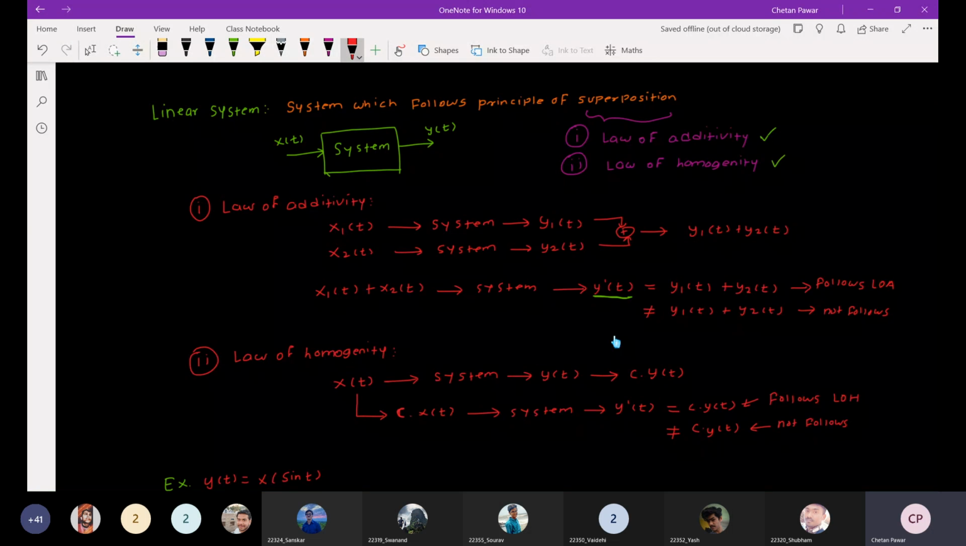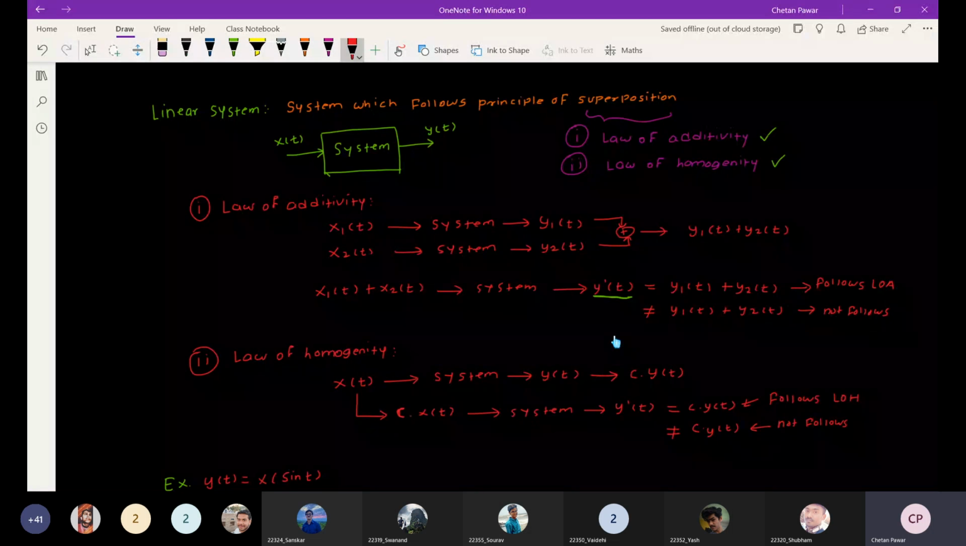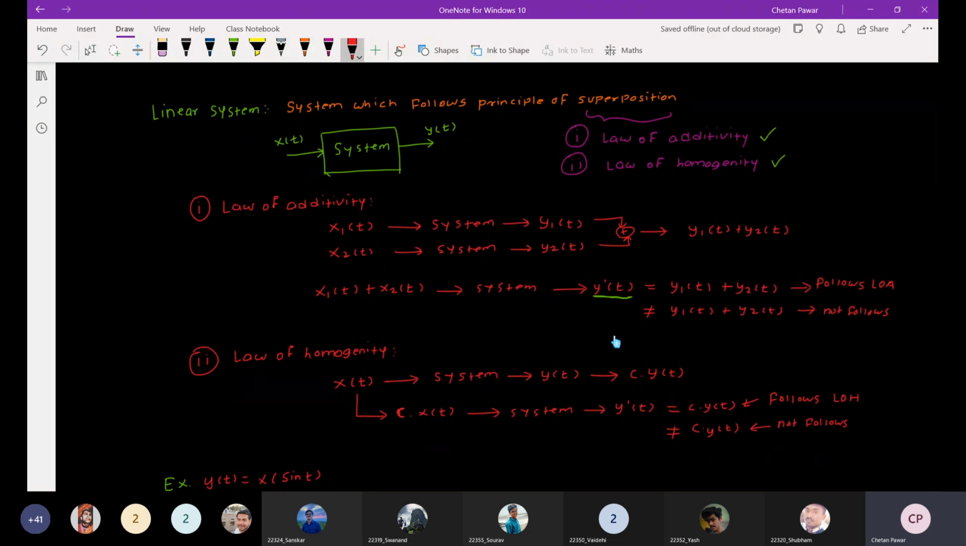So that y prime of t, if y prime of t is equal to c into y of t, then the system is following the law of homogeneity. If that is not equal, then it is not following the law of homogeneity. If the system follows these two laws, then we can say that the system is a linear system.